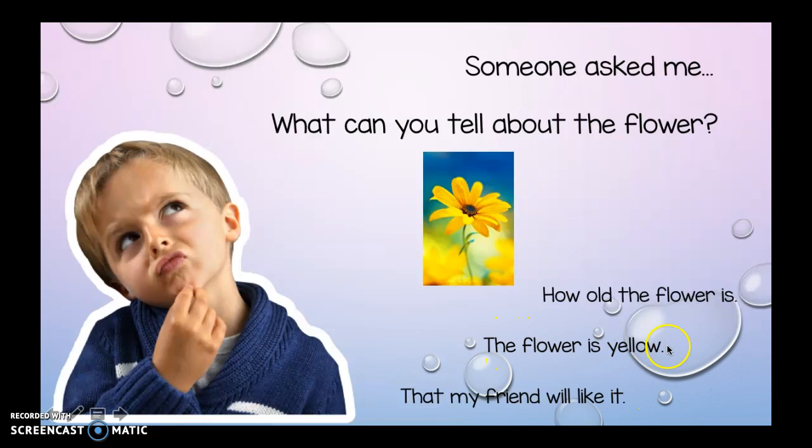However, can I look with my sense of sight and see that the flower is yellow? Yes, right here. I can see it. So I can prove it right here with my five senses. So what can you tell about the flower? The flower is yellow.